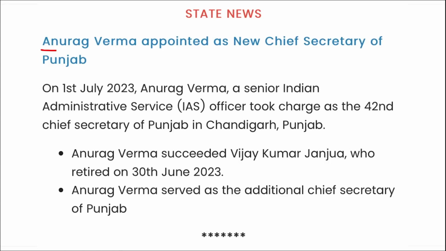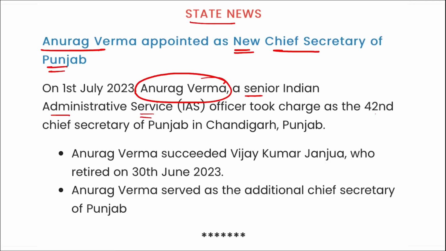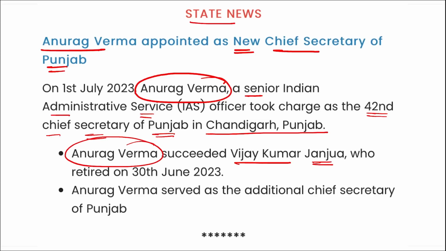Next is Anurag Verma. It is related to state news. Anurag Verma has been appointed as the new Chief Secretary of Punjab. I repeat, Anurag Verma, a senior Indian Administrative Service officer, took charge as the 42nd Chief Secretary of Punjab in Chandigarh, Punjab. Anurag Verma will succeed Vijay Kumar Janjua, who retired on 30th of June, and Anurag Verma served as the additional Chief Secretary of Punjab.